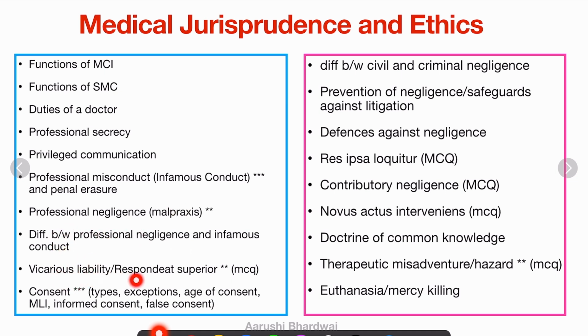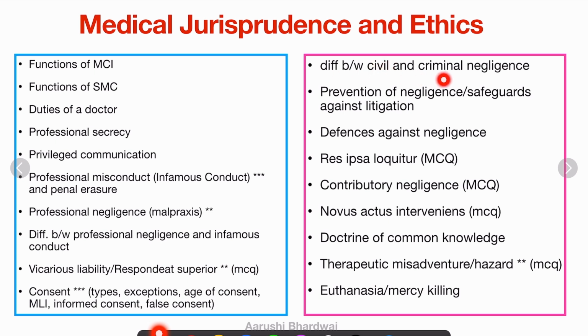The vicarious liability, that is respondeat superior, and consent is a very important topic in your theory exams. You can have questions like, what are the types of consents, what is informed consent, what is the medico-legal importance of the consents, what are the consents which are false, which are invalid. So invalid consent is a very good question. And what is the proper age of consent? So consent is a very important topic.